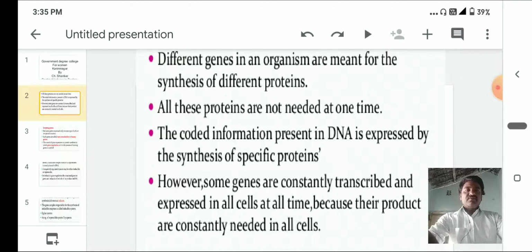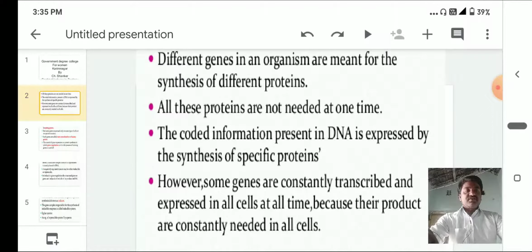The coded information present in DNA is expressed by the synthesis of specific proteins.